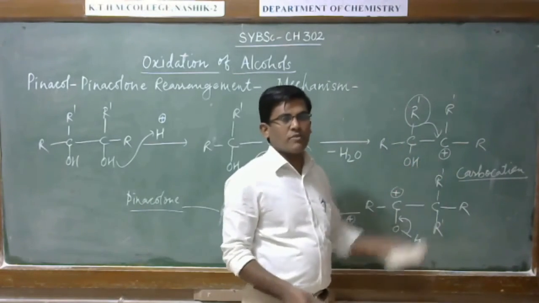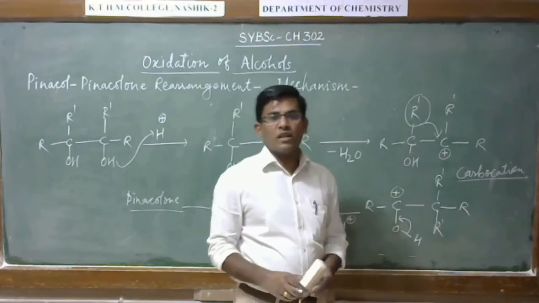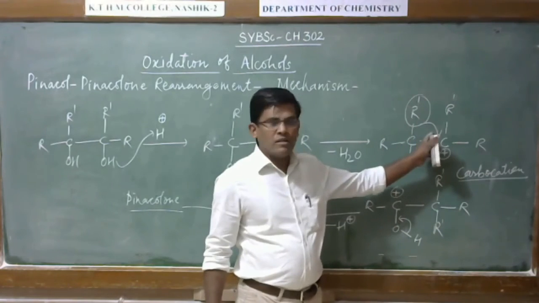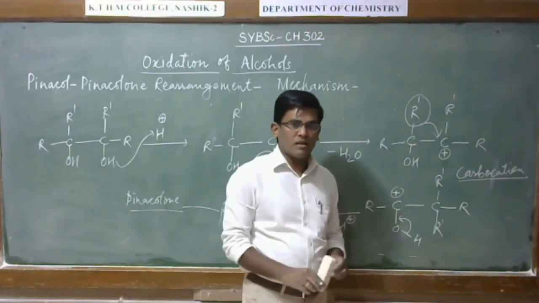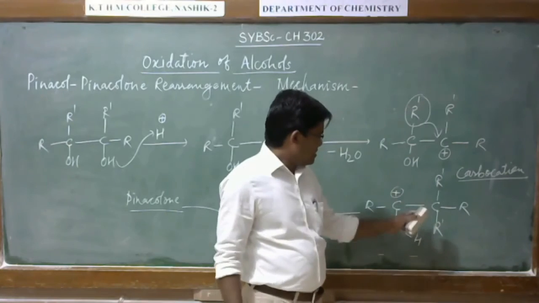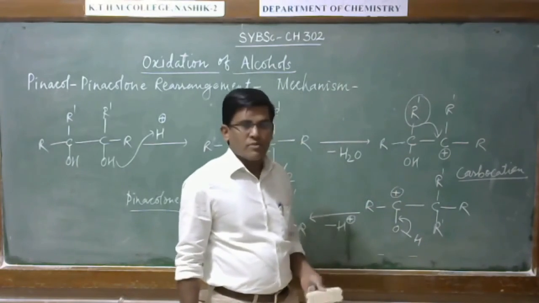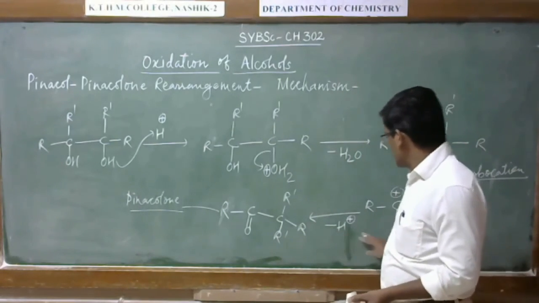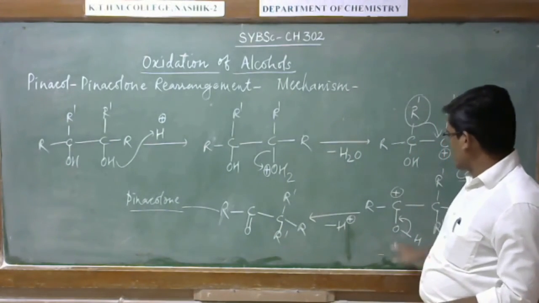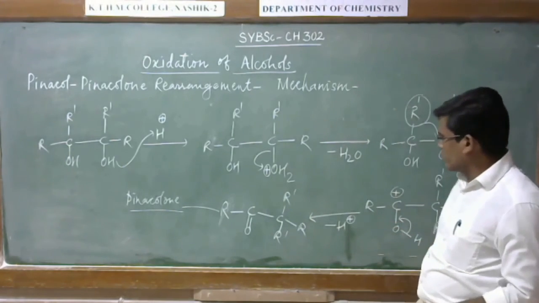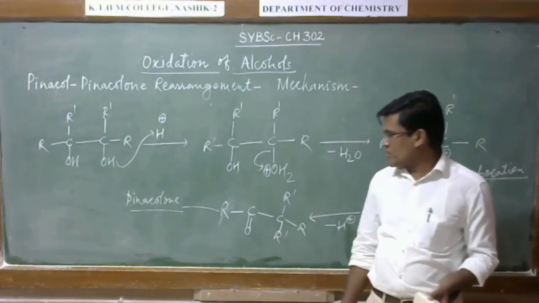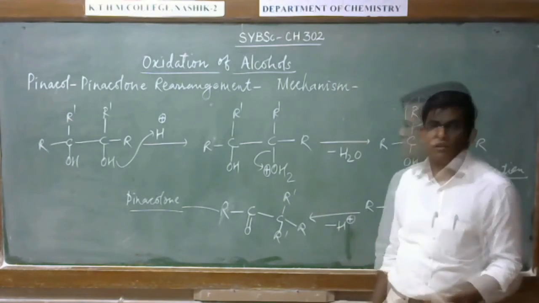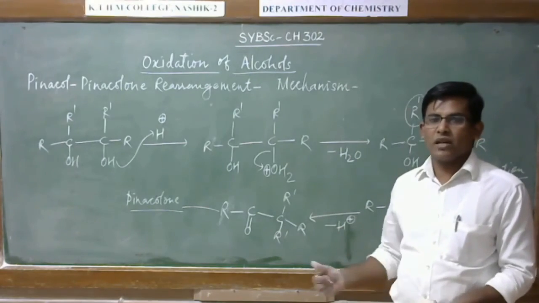Then the 1,2 rearrangement will take place, so from this carbon one group will transfer to this carbocation. Then this carbocation will form, and in the end the proton will get removed from this hydroxyl group to give the corresponding ketone. This is the product. So this is how the mechanism goes.